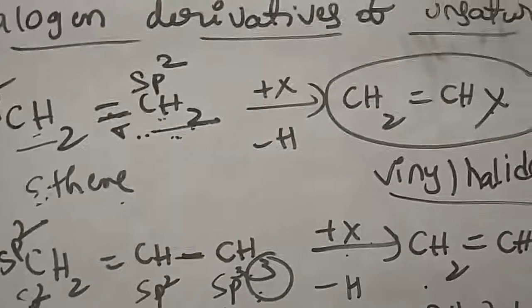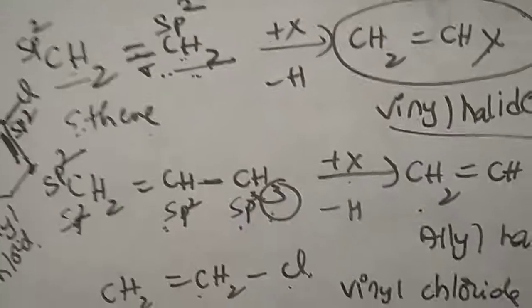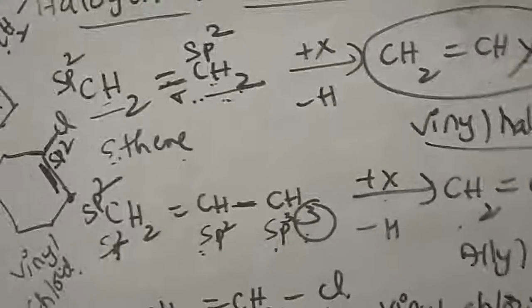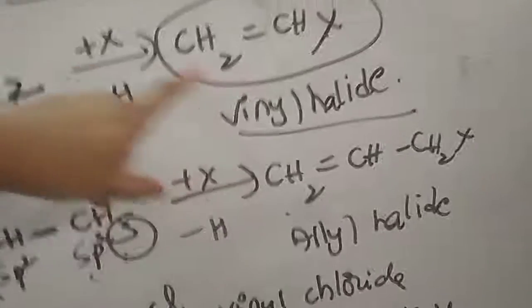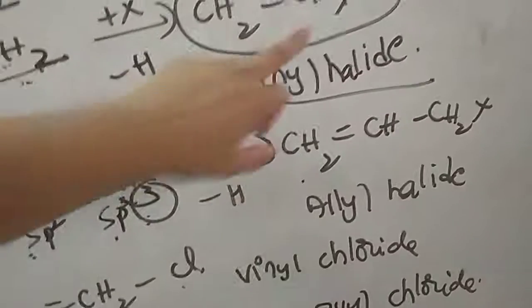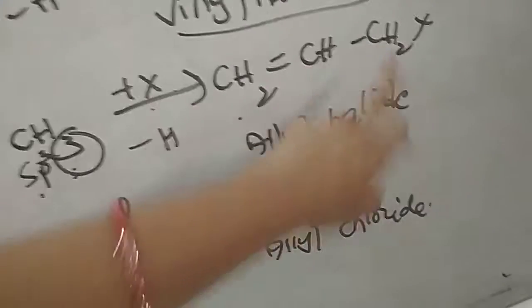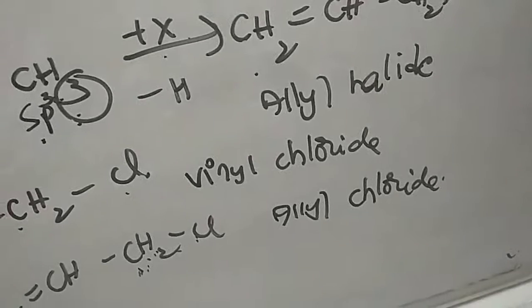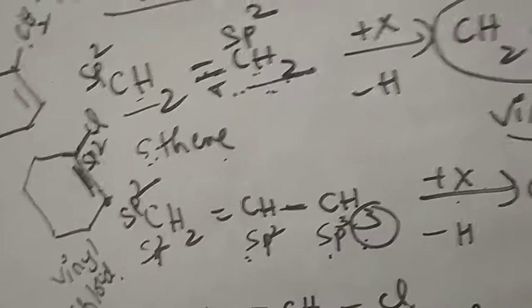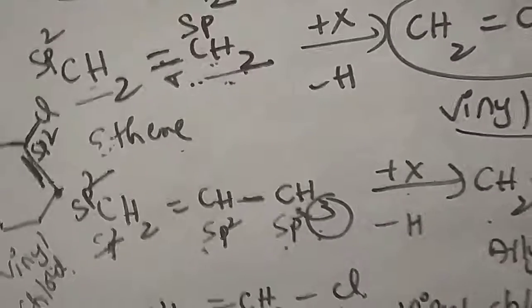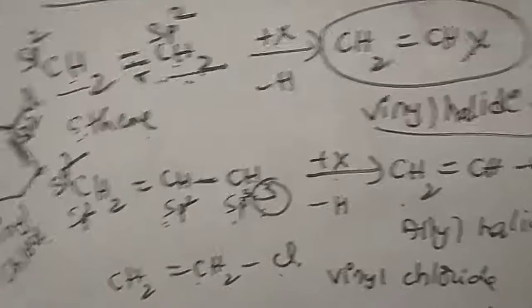These allylic and vinylic are said to be the common names for this. So CH2=CH2 with a halogen attached, generally what is its IUPAC name? Halogen attached to the carbon 1, 2. So 1-chloroethene we can say. This one we have to give 1, 2, 3. So 3-chloroprop-2-ene will be its nomenclature. So this is the classification based on the number of halogens attached to the hydrocarbons.